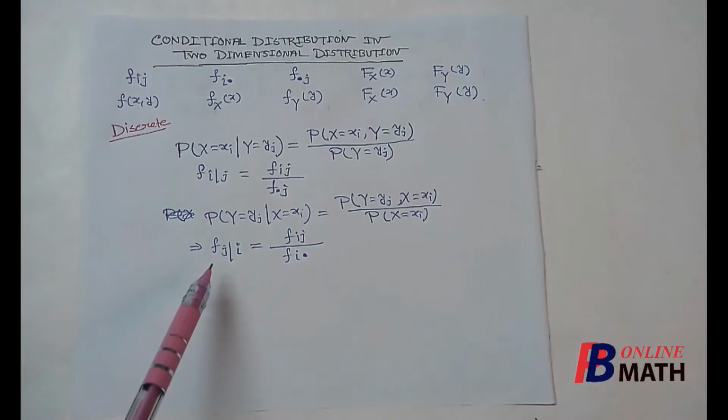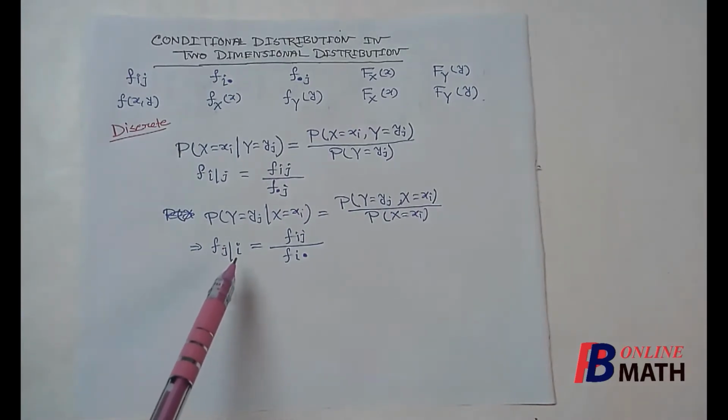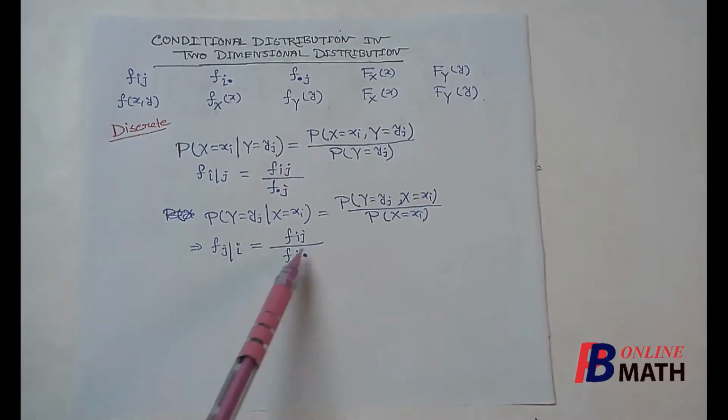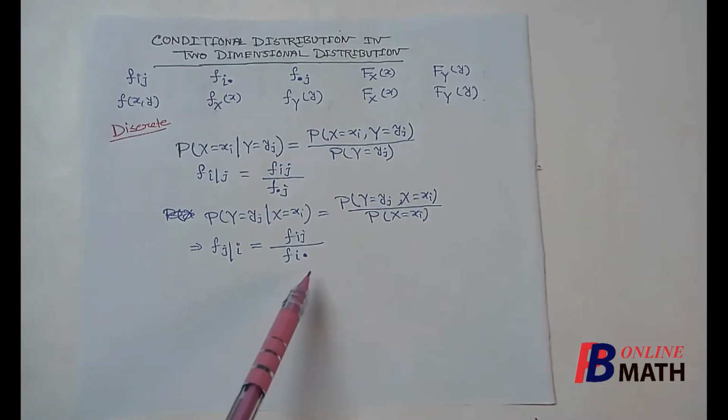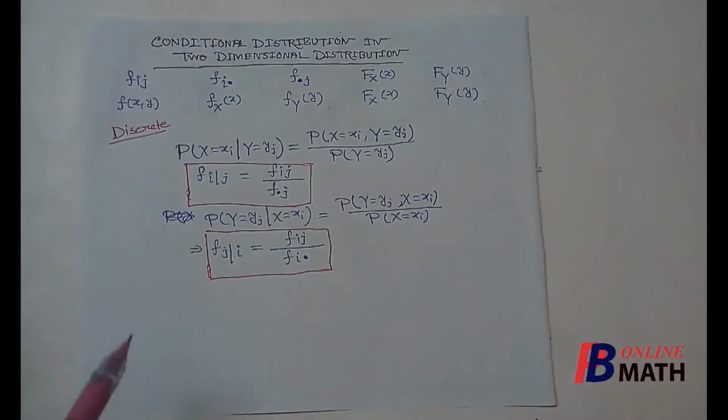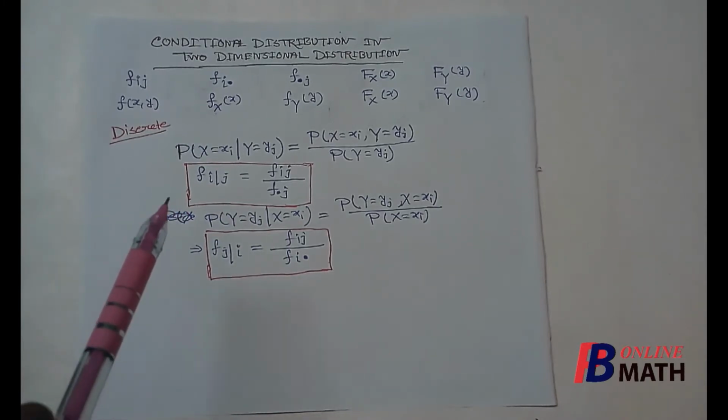So the conditional mass of yj with the condition of the event xi is equal to Fij by Fi dot, where Fij is the joint PMF and Fi dot is the marginal PMF of the random variable x. So we have these two formulas for the conditional mass. Now from these two mass functions we can easily compute the distribution function, which will be called the conditional distribution function.